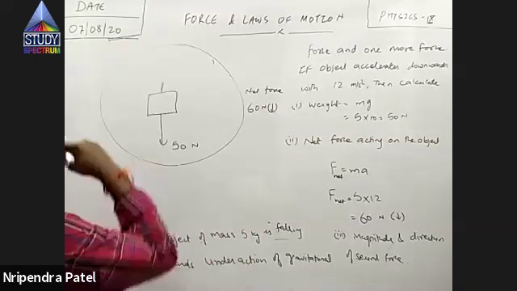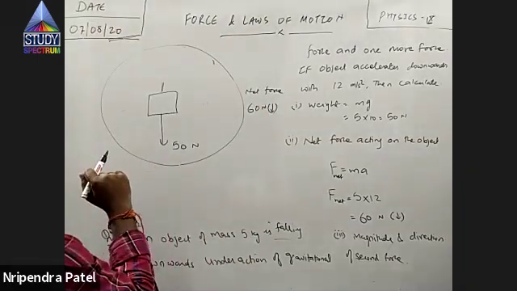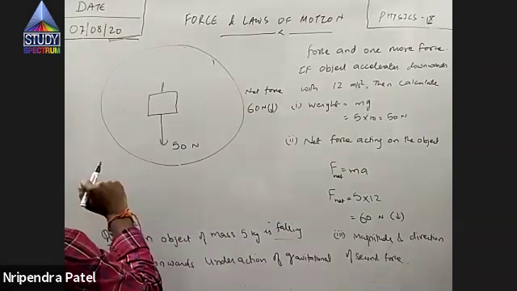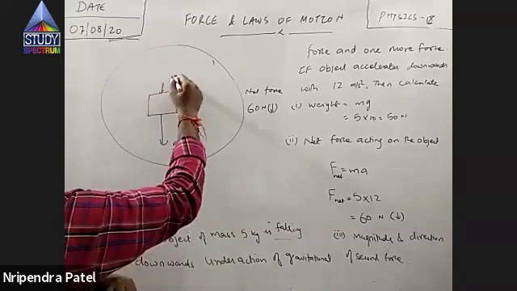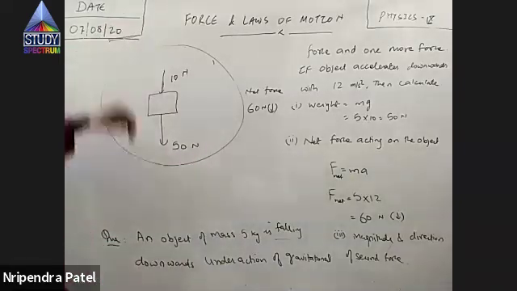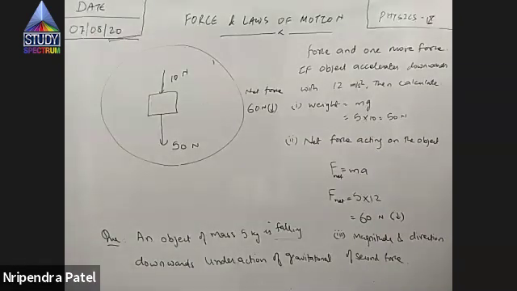Then I got 60 Newton is net force acting downward. How is it possible? There must be one more force acting in downward direction and should be of 10 Newton. So this 10 and this 50 in same direction makes it 60 Newton in downward direction.